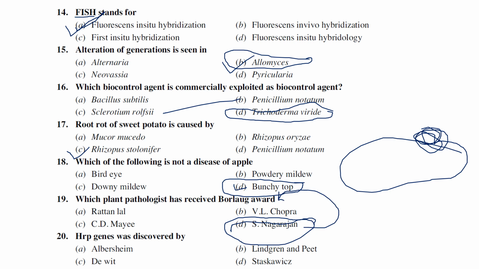HRP genes were discovered by Albersheim, Lindgren and Peet, Dewitt, or Staskawicz? HRP genes, or hypersensitive response genes, were discovered by Lindgren and Peet.